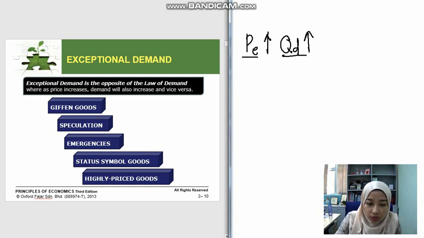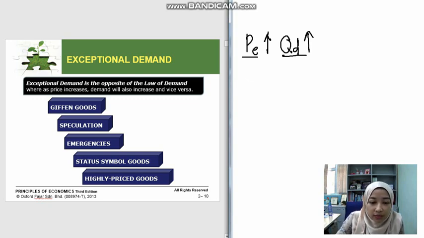The situation doesn't allow you to have any other options. So by hook or by crook, you still need to buy the product. In this kind of situation, even though the price of the product increases, the demand will still increase.